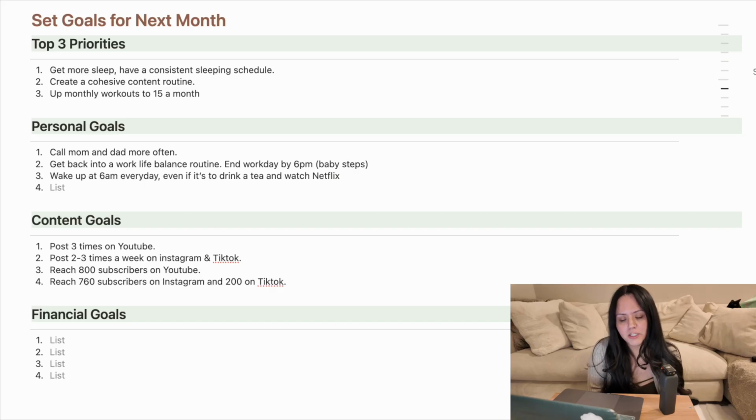Goals for next month, top 3 priorities are: number 1, get more sleep and have a consistent sleeping schedule. Number 2, create a cohesive content routine. And number 3, up monthly workouts to 15 a month. And I think those are all definitely obtainable. Like today, we worked out and I just worked out on the 1st of the month. So that's already 2 workouts. So I only have 13 left to go.